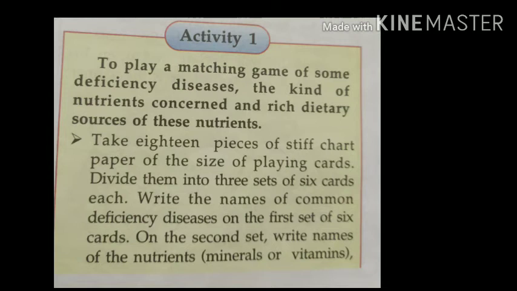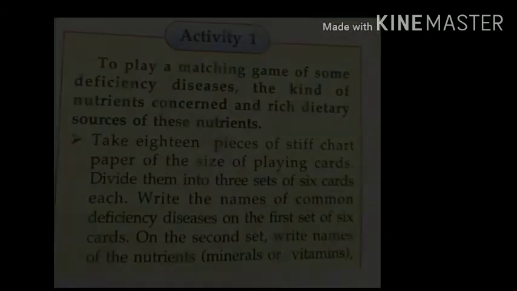So for this activity, you have to take 18 pieces of chart paper of the same size as playing cards. Divide them into sets of 3. That means each set will have 6 cards. Write the names of common deficiency diseases on one set of 6 cards. On the other set, you have to write the names of nutrients, minerals, and vitamins. And on the third set, you have to write the natural sources of each of these nutrients.